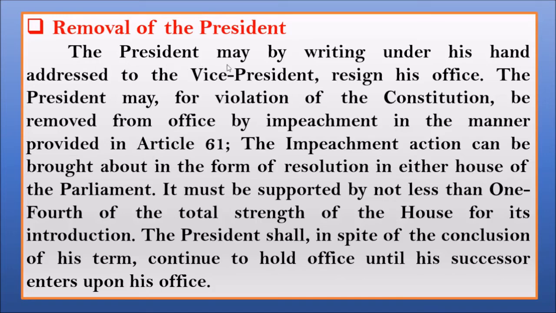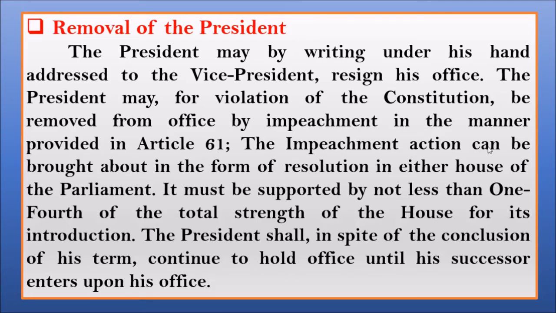How? The president may, by writing under his hand addressed to the vice president, resign his office. The president may, for violation of the constitution, be removed from office by impeachment in the manner provided in Article 61.